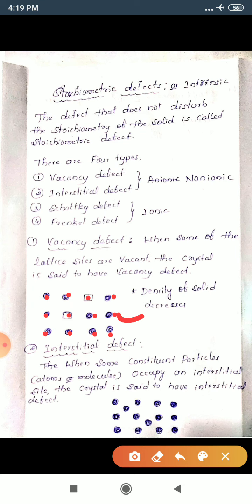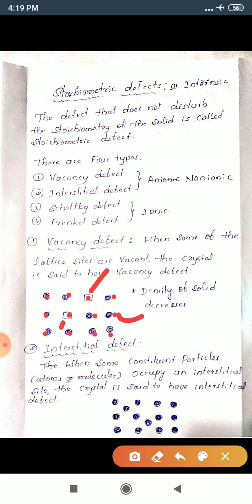That is called a lattice site or lattice point. See here, this lattice site and this lattice site are vacant. Hence it is called vacancy defect.